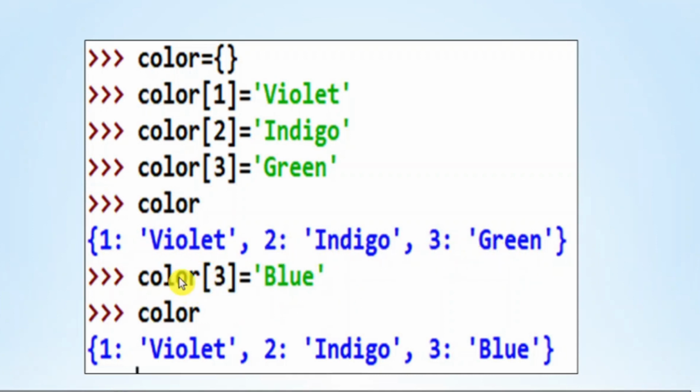We can change the items in the dictionary. If we are specifying an already existing key, 3 is already present as a key in the dictionary color. I am giving that key color of 3 equal blue. This will replace the existing value in the dictionary. Next time when we display the color, the 3 green will be replaced with 3 blue.